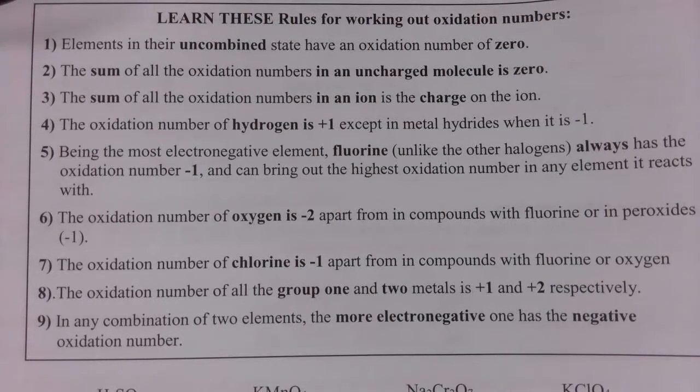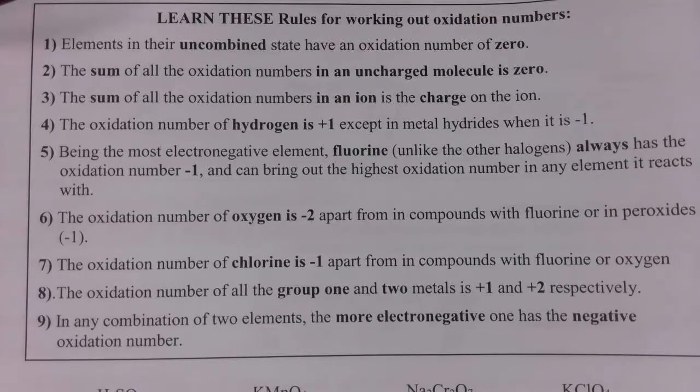That's why it's neutral. If it's an ion, then the sum of all the oxidation numbers needs to add up to the charge on the ion. There are a few individual ones that you need to learn. Hydrogen is always +1. The exception to this is when it's with a metal hydride. For example, in LiH, the H would be -1 because the lithium is going to be +1.